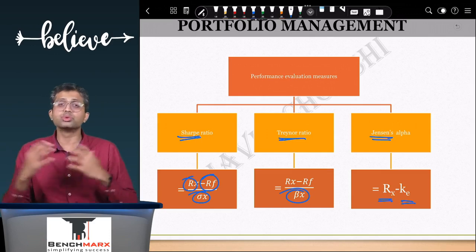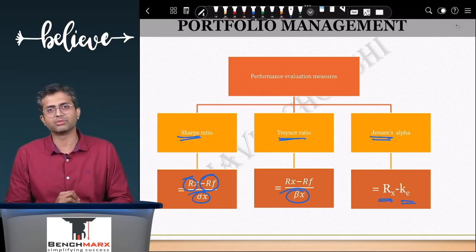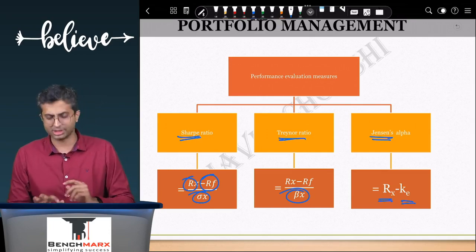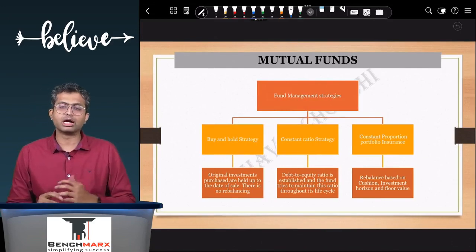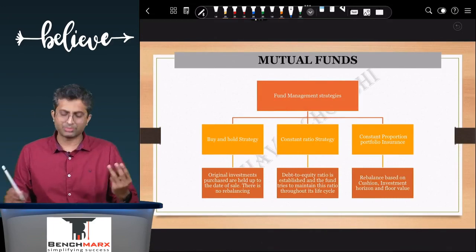In all the 3 cases, we prefer managers with higher values. So higher the better in either of the evaluation techniques. Sharpe ratio is generally considered to be the most superior among these. And the last part over here would involve the fund management strategies. Fund management strategies can be 3 strategies.